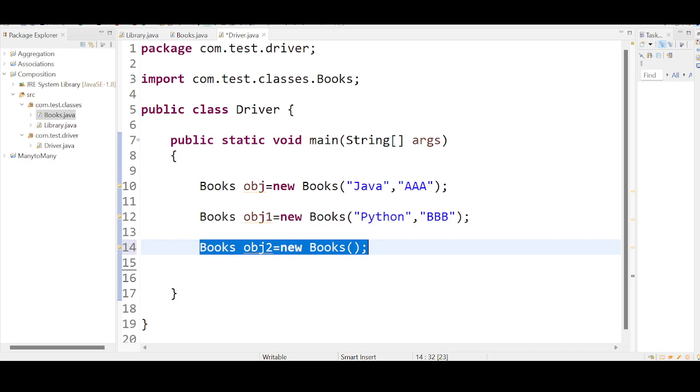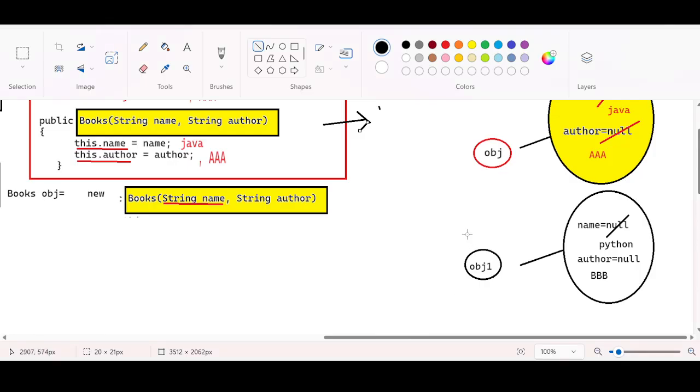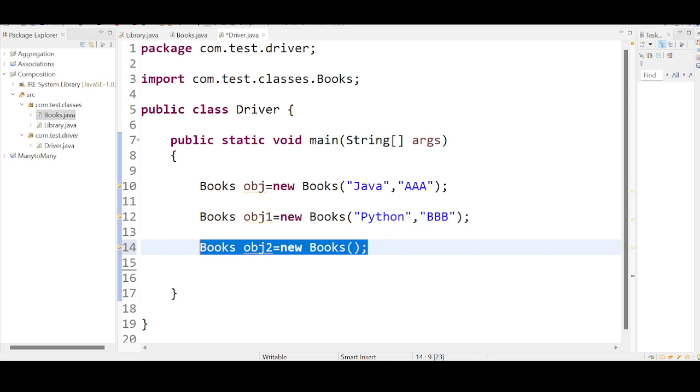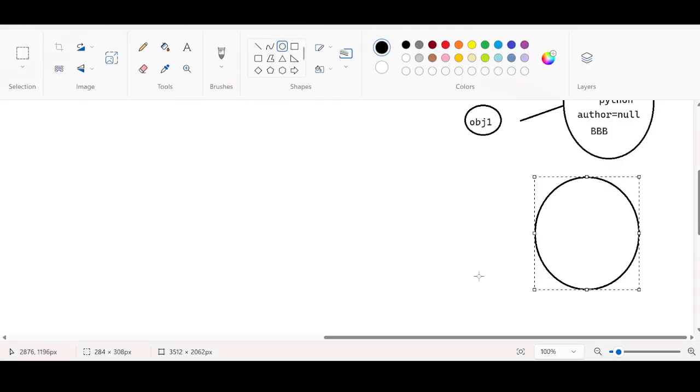This one line is also creating an object. What is happening behind the scenes on top of this line? Another object is getting created because we are using the new keyword. What is the reference variable name here? obj2. Let me copy this. This object will be referred to as obj2. Yes or no? obj2.